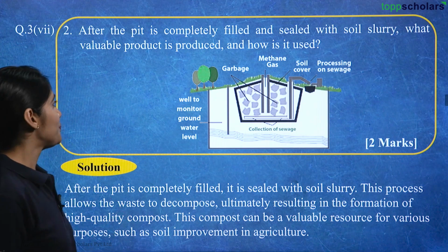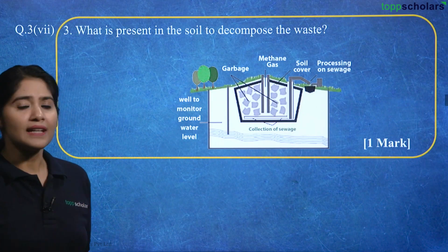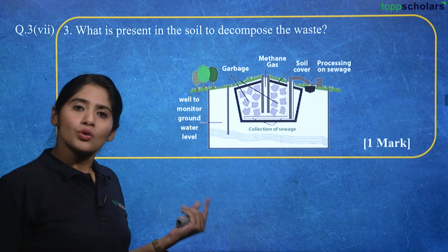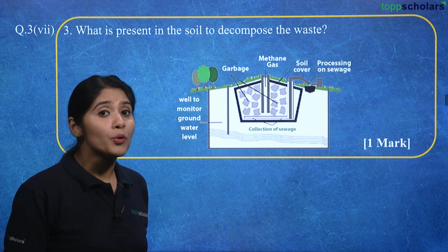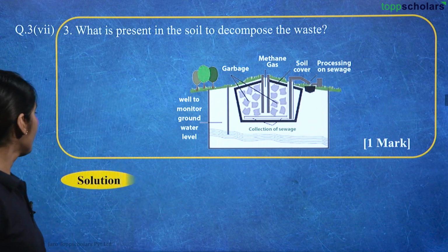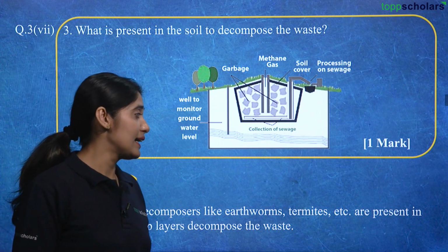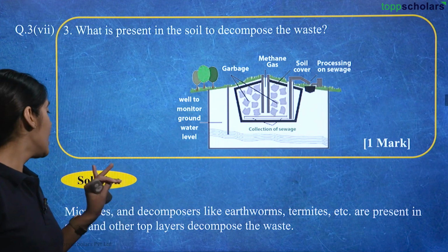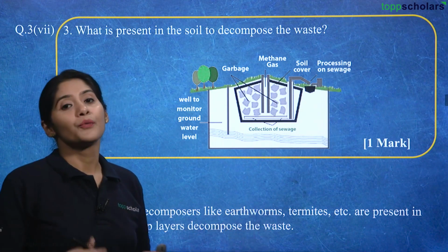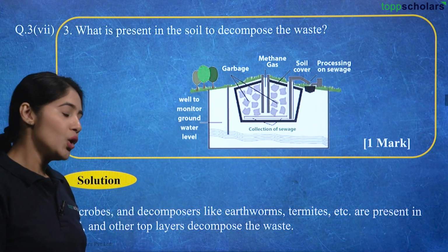Now, what is present in the soil to decompose the waste? This is a 1-mark question. So what is it that is making this process happen? How is this compost produced? Microbes and decomposers like earthworms and termites are already present in the soil, and the top layer decomposes the waste product in the pit, right? And this is how the compost is formed.